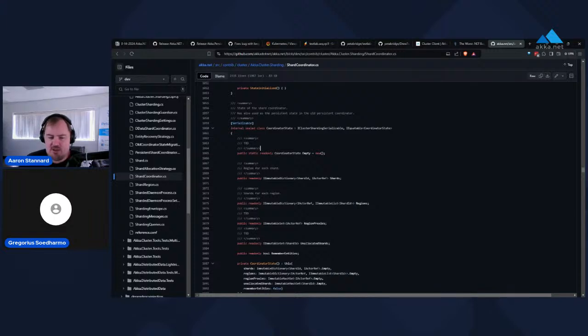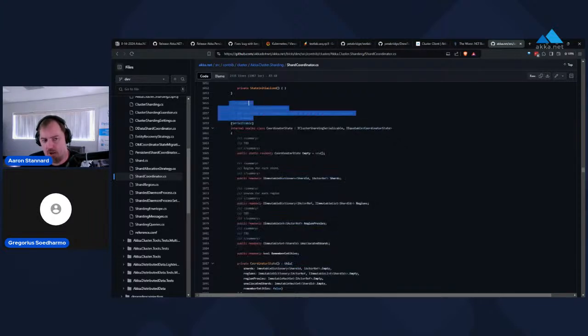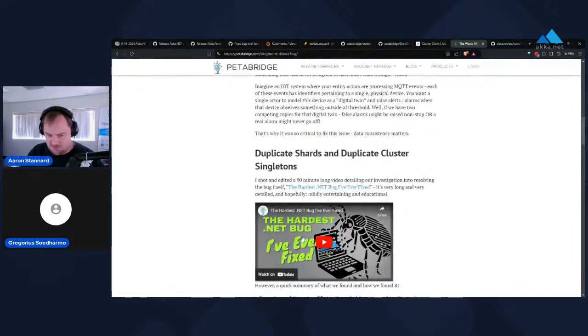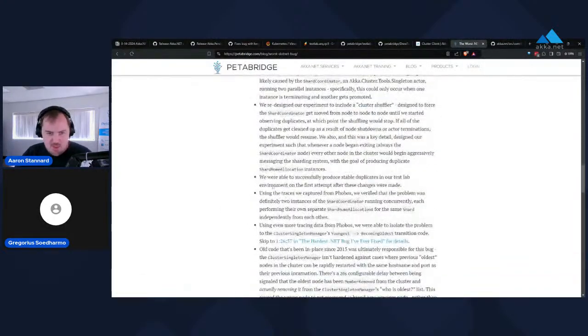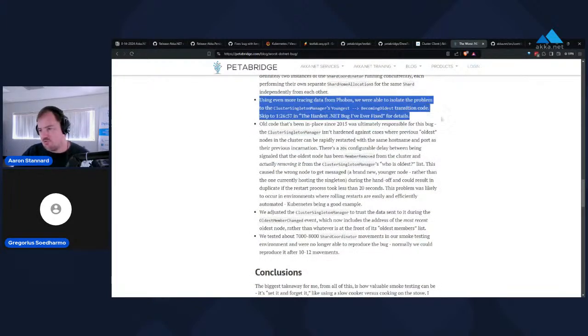It turns out this was really a problem with how cluster singleton handovers were done. It wasn't even a sharding bug at all. Actually, it was a bug with the component that sharding depends on, cluster singletons. I explained this in a lot of detail in the YouTube video and in the blog post here. If I scroll down a little bit, we were able to use Phobos, that's our OpenTelemetry component for Akka.NET, to observe this happening in real time.